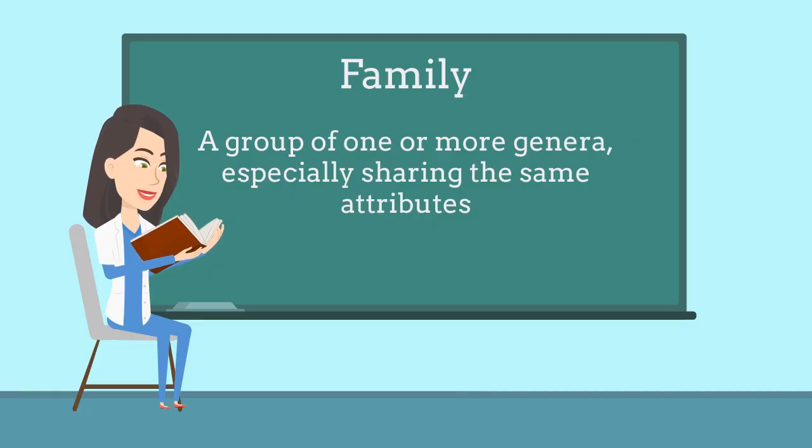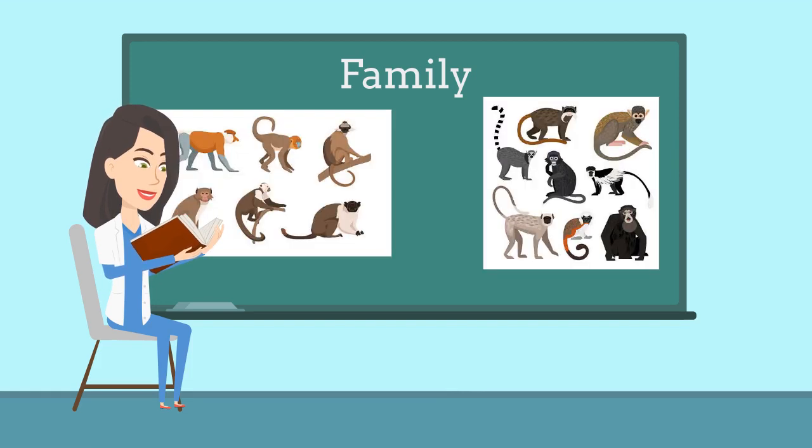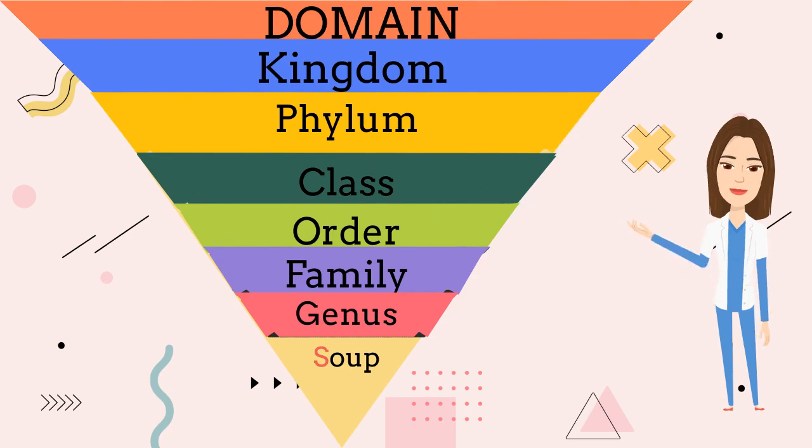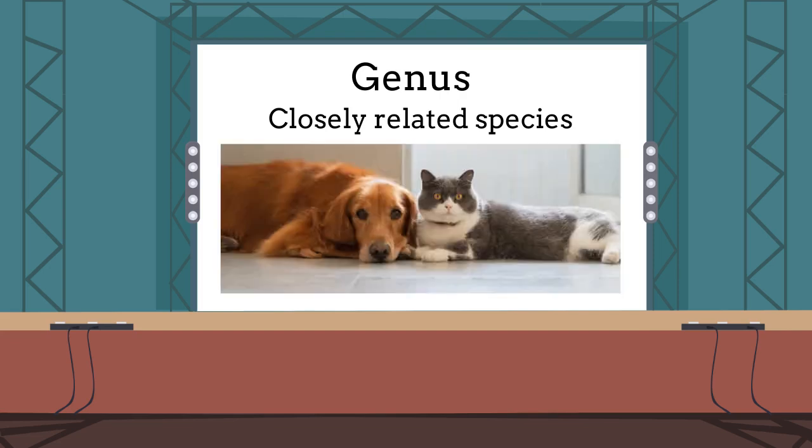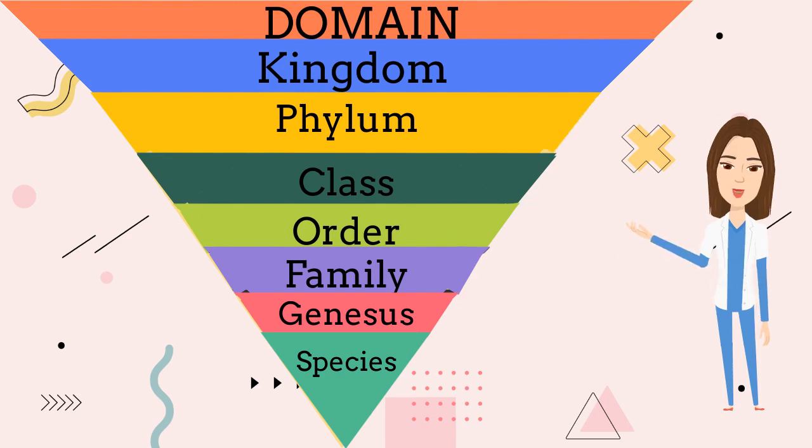Genus is up next. Genus is a group of closely related species, for example, dogs and cats. At the bottom, species. This is defined as the most basic category in the system of taxonomy. An example is E. coli.